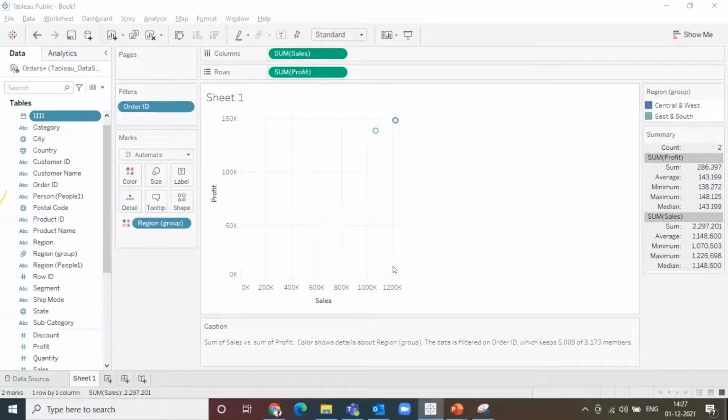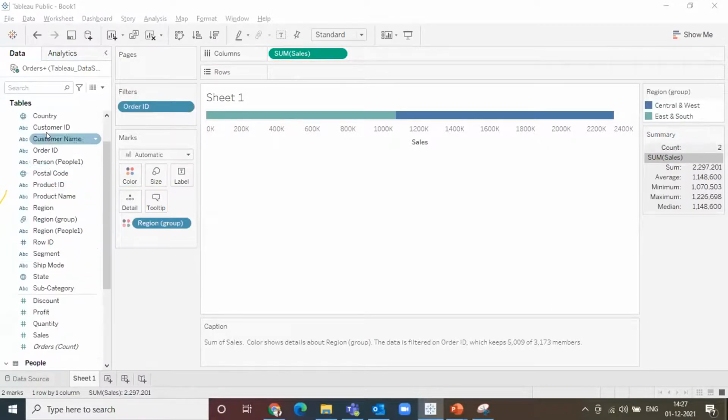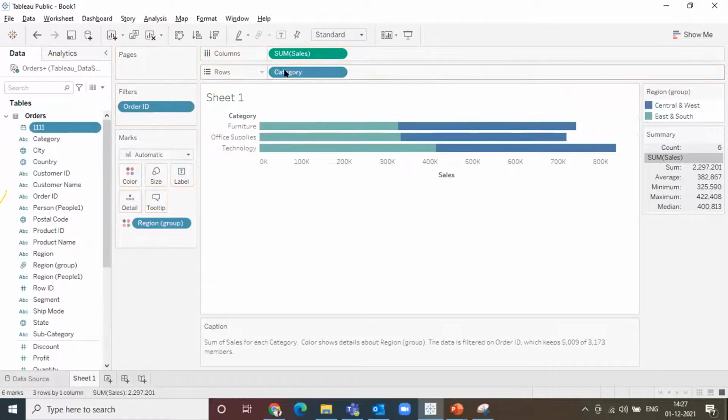Okay, and what I'm going to do, sum of sales I will keep, and I'm going to keep the category. Sum of sales will be in my columns and rows in the category. I've put some information here. And what I wanted to see is how I can create a filter. So in order to create a filter, I'm going to select these options that I have. Right click on this.